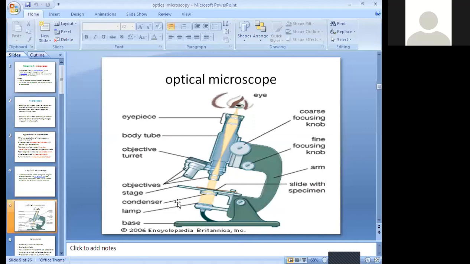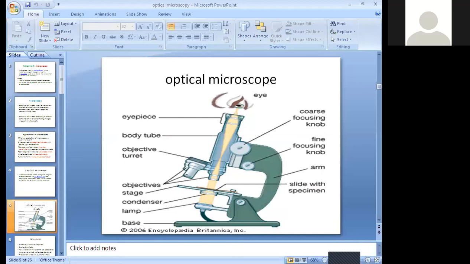Once again: eyepiece, body tube, objective turret, stage, condenser, lamp, base part. Coming to the right side, here is the slide with the specimen. If you want to keep the object on the glass surface, you have to fix the glass with the help of the slide. Slides are fixed with the help of clips. With these clips you have to fix that slide, and above the slide we are going to fix the object.